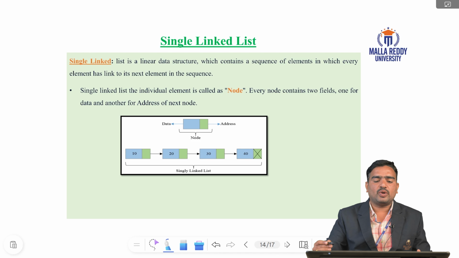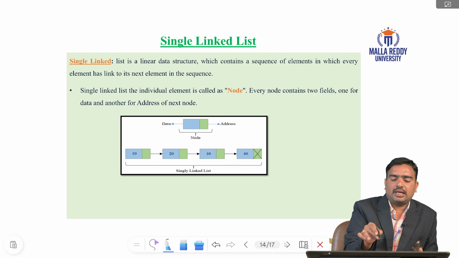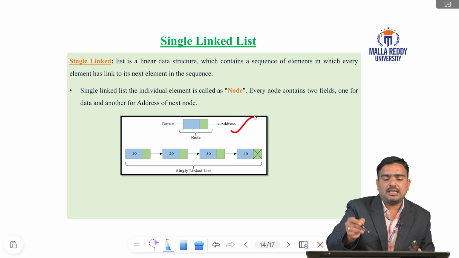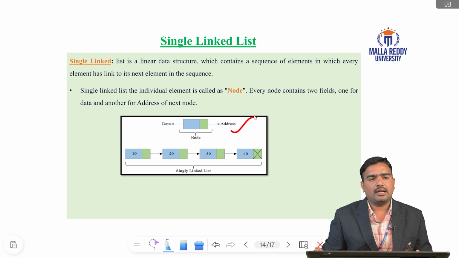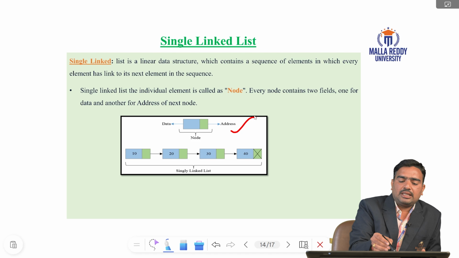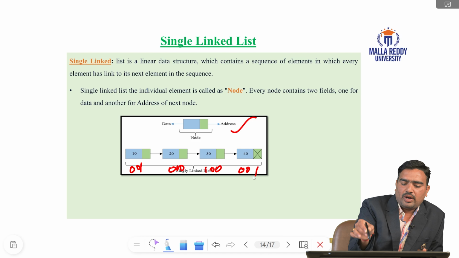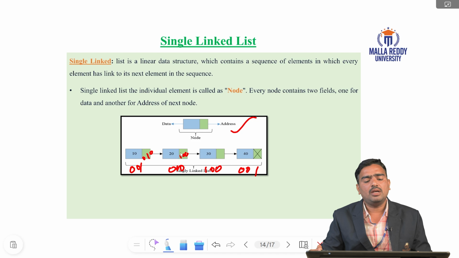Here this image is showing the node. The name of the node is node. The first part is the data part, the second part is the address part. Here we are inserting the elements 10, 20, 30. For example, these addresses are 001, 010, 100. The next node's address is stored in the previous node. This is called a single linked list.